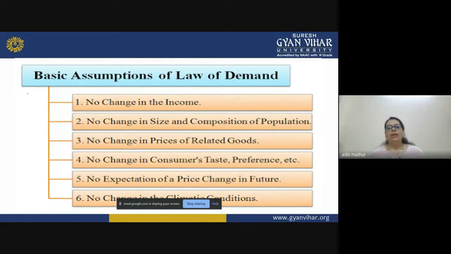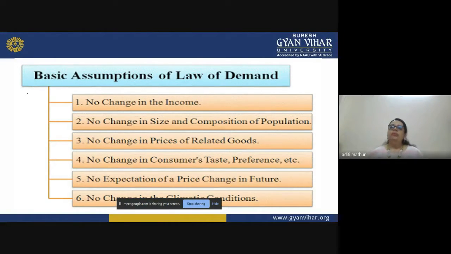So that is why we assume in the law of demand that there is no change in the composition of the population, size, or the number of customers. They all are the same, constant. If I had 50 customers, today also I will have 50 customers, and now I will check the quantity demanded, because my customers are not increasing.